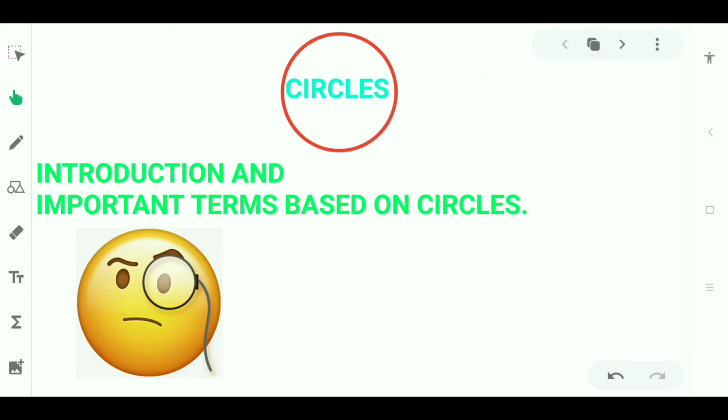So here in this video we are going to discuss some important terms in the circle and about the circle, and we will be doing only one problem on circles. In the next video we will be doing more problems based on circles, and we will be doing some theorems also, and those theorems I will also be discussing in this video.